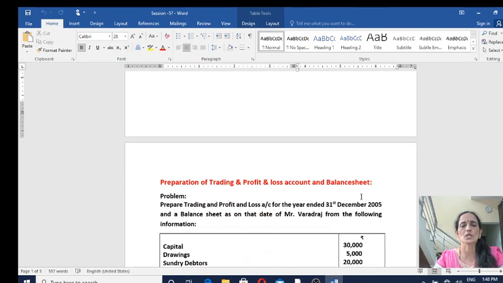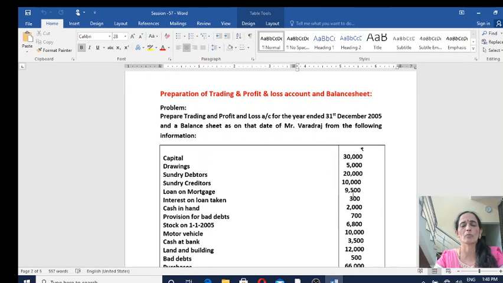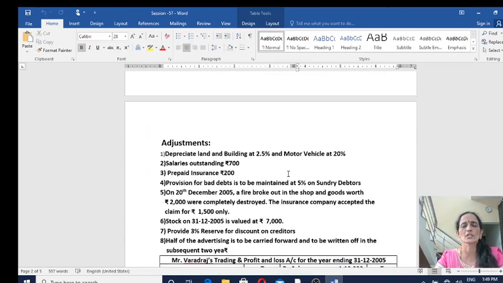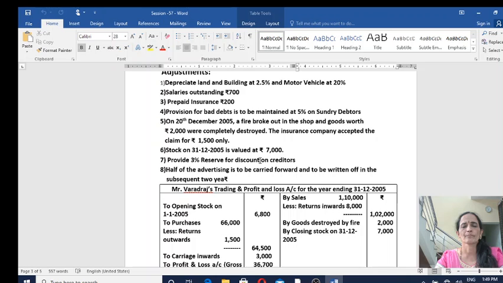In this session, let us answer one more problem on final accounts of a sole trading concern. So the problem goes like this. Prepare trading and profit and loss account for the year ended 31st December 2005 and a balance sheet as on that date of Mr. Varadraj from the following information. You are provided with the ledger account balances and certain adjustments.